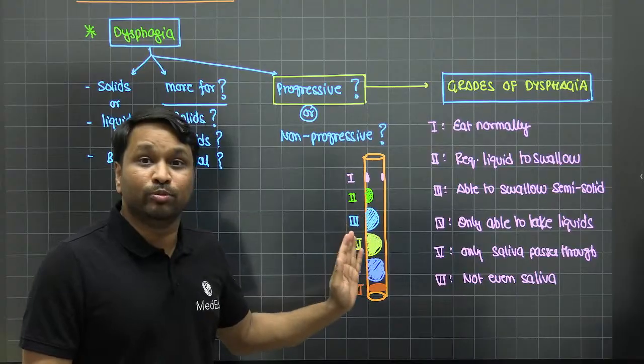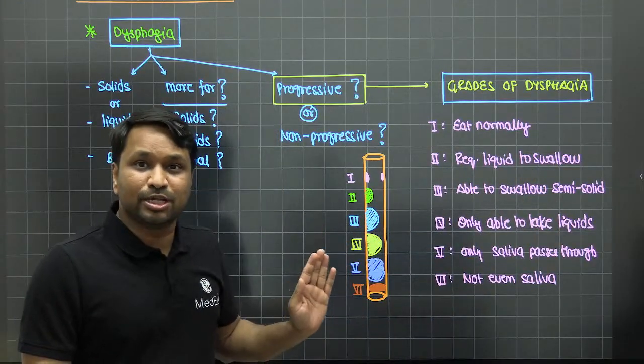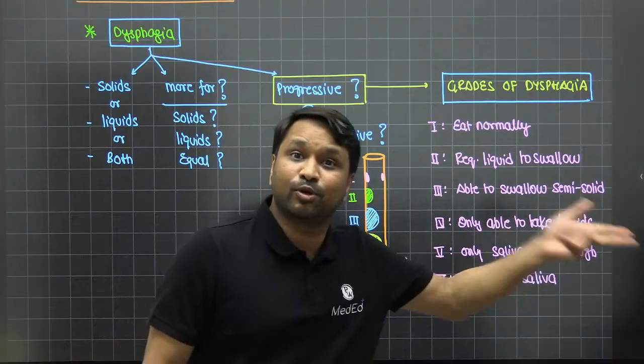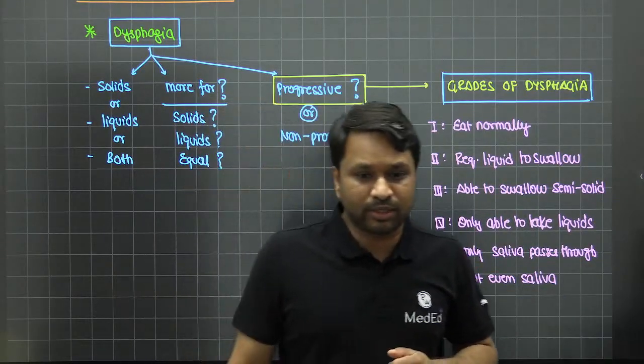Any growth which is obliterating the lumen in a progressive manner will cause the lumen to get obliterated in a progressive manner, and that luminal obstructor which is progressive will result in progressive dysphagia. Nothing spectacular about it. Clear?